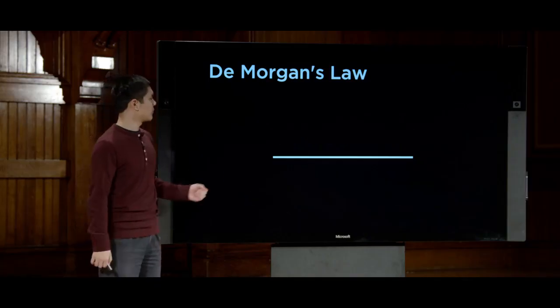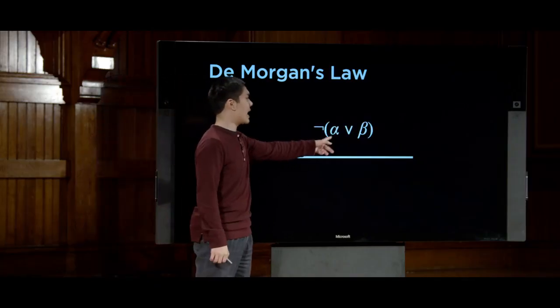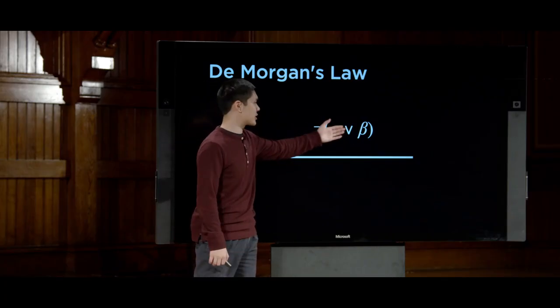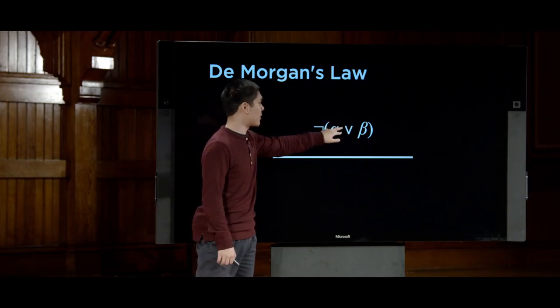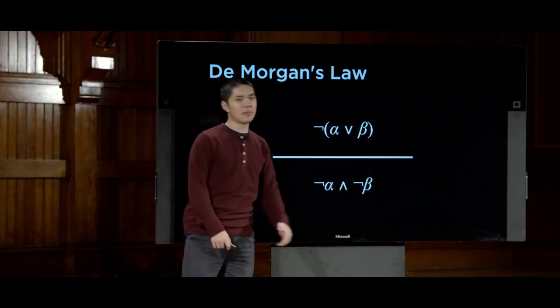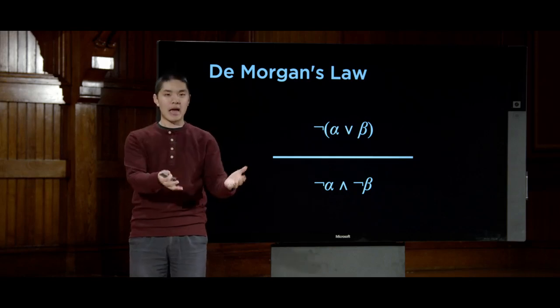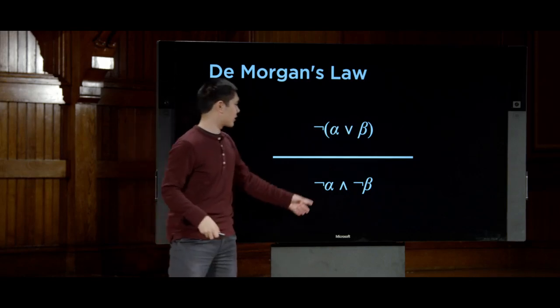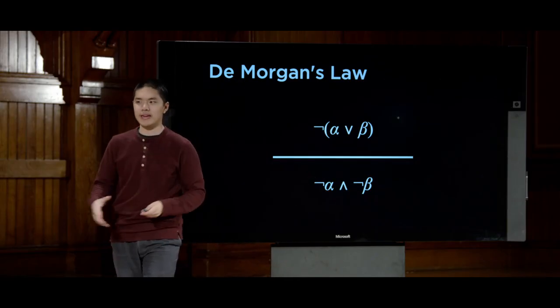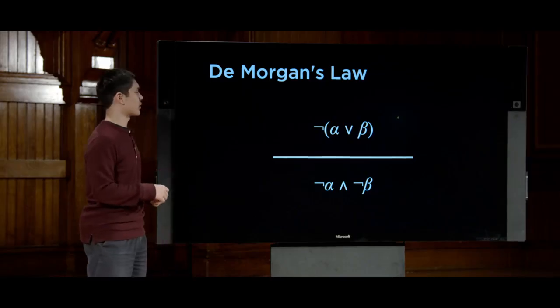And the way that works is that if I have not A or B this time, the same logic's going to apply. I'm going to move the negation inwards, and I'm going to flip the or into an and. So if not A or B, meaning it is not true that A or B, or alpha or beta, then I can say not alpha and not beta, moving the negation inwards in order to make that conclusion.